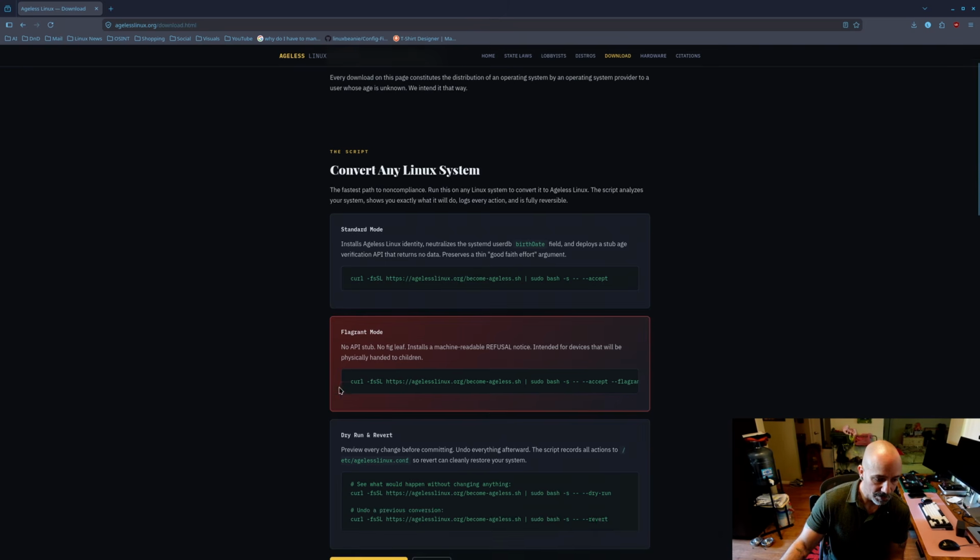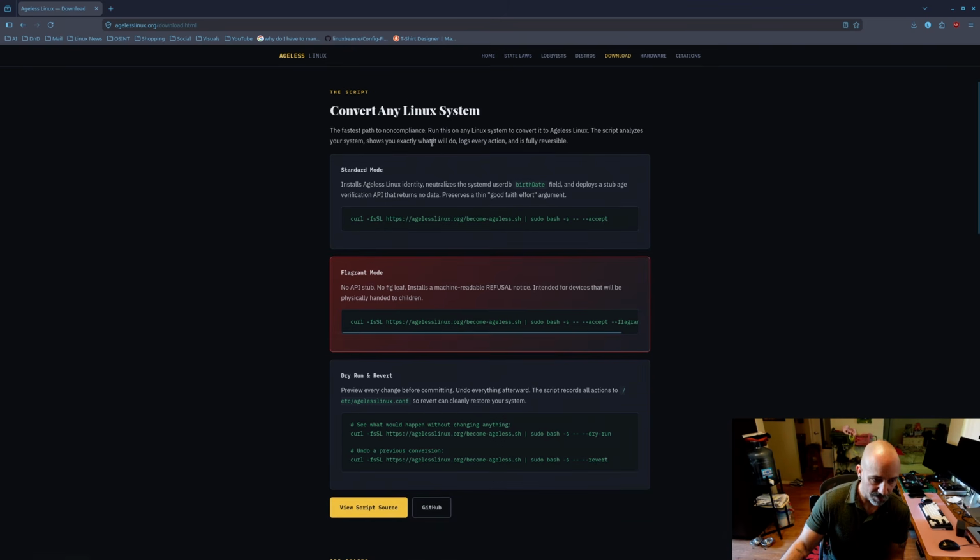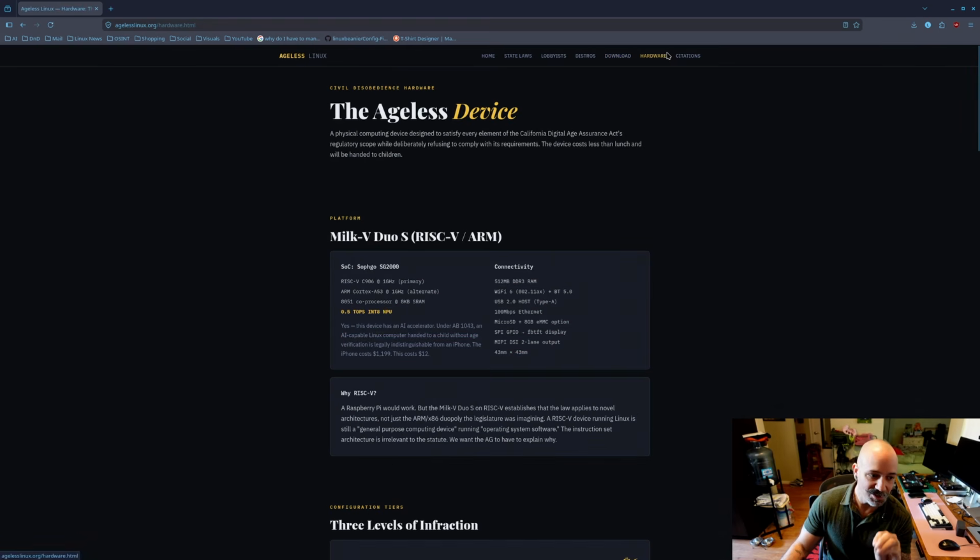Standard mode, flagrant mode, dry run, and revert. So we're gonna run flagrant mode on a Debian virtual machine that I have downloaded, and we can see how it actually works. But check this out, before I get to that, they actually sell hardware.